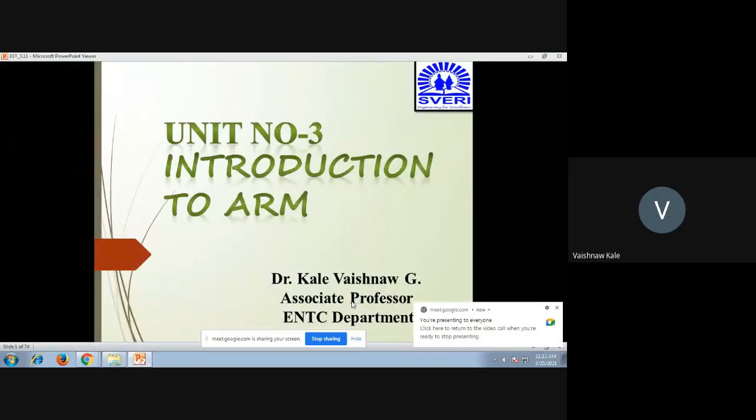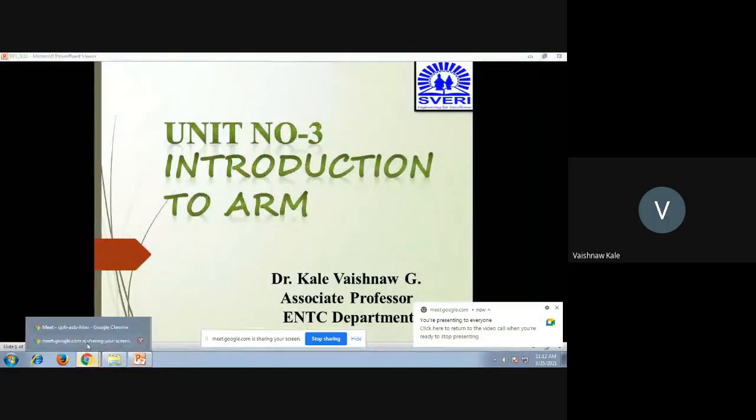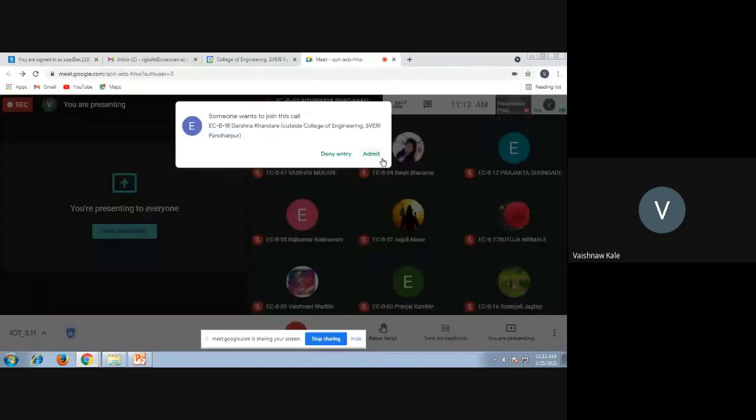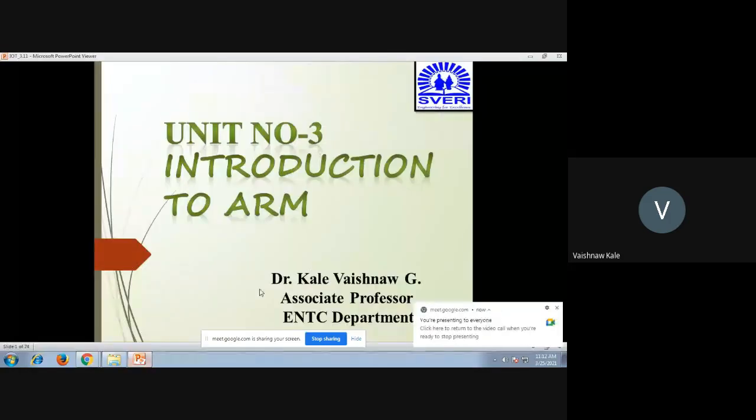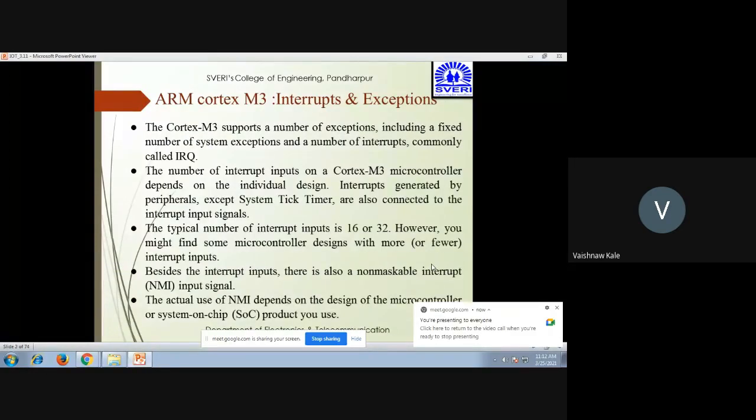So today will be the revision number 2 on unit number 3. So we are in the introduction to ARM and we are studying ARM Cortex M3 processor. So now we have seen the first revision and we have seen some registers, memory mapping concept and all those things. Now today we'll be seeing the next part of this unit and it's a revision number 2 on unit number 3. So the first concept in this is interrupts and exceptions.